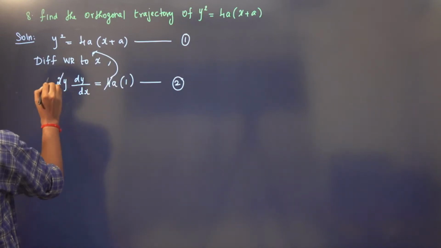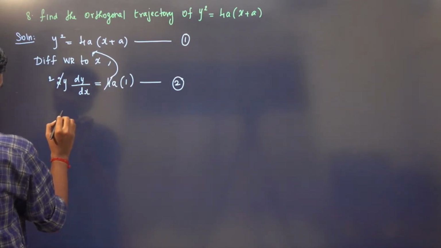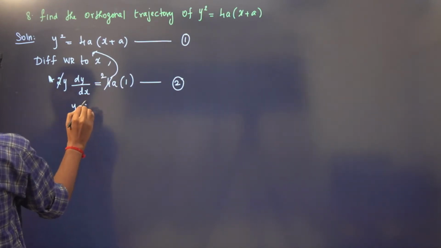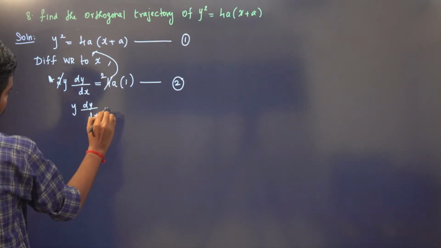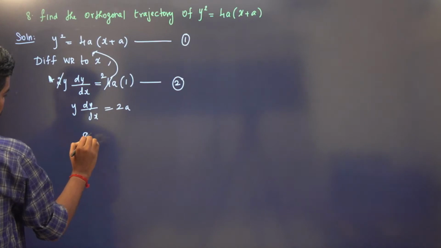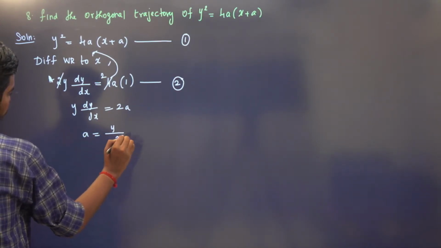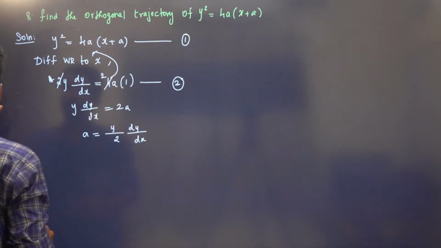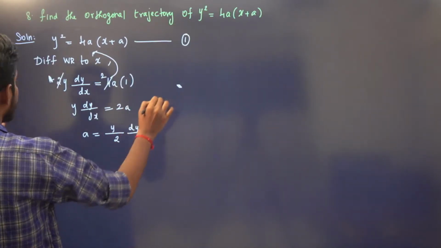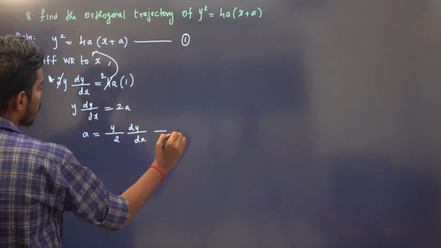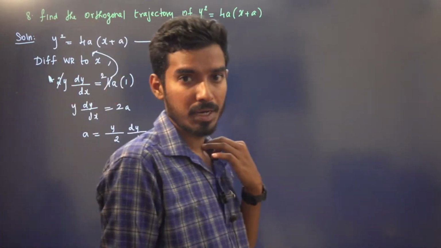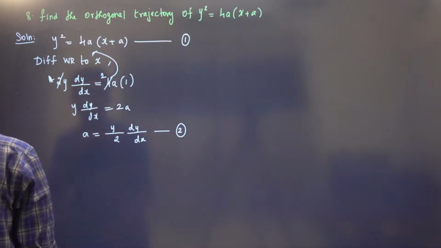So 2y dy by dx is equal to 4a times 1, which gives y dy by dx is equal to 2a. So the a value is y by 2 dy by dx. Call this equation number 2. Now we can replace a with y by 2 dy by dx, so that we eliminate the parameter.